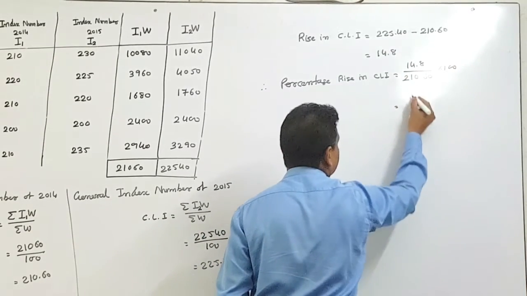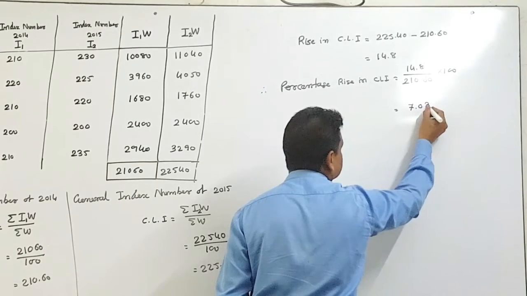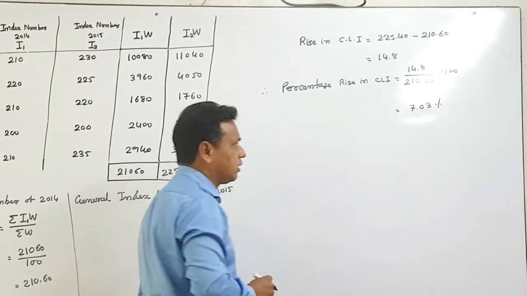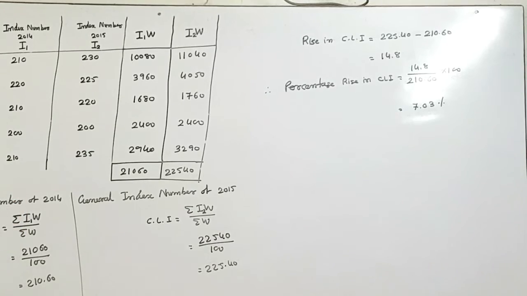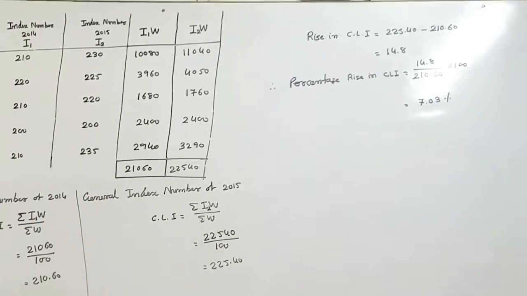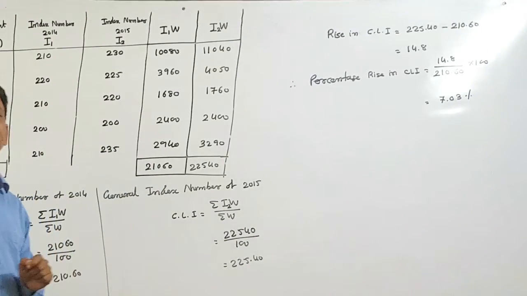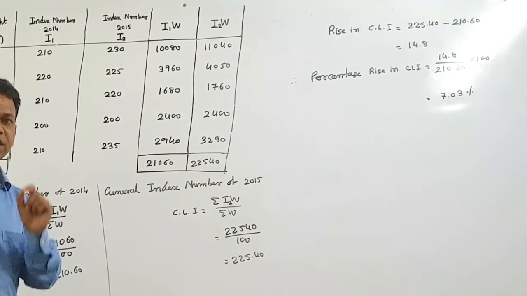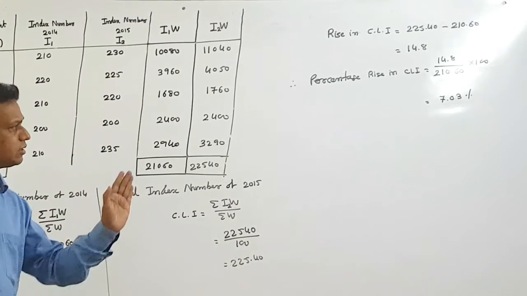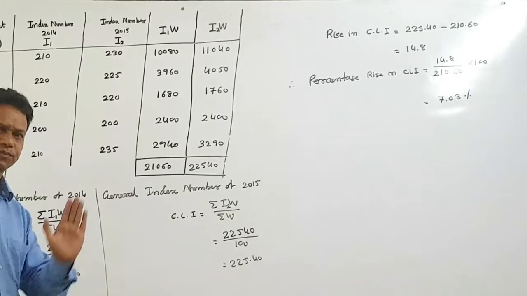By using your calculator, we get our answer 7.03%. My dear friends, your cost of living index number is increased by 7.03%. It clearly shows that you need a minimum rise in wages of 7.03%.